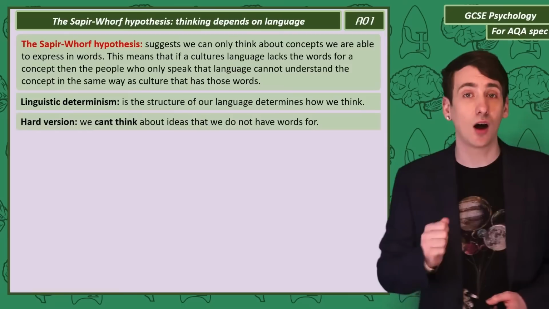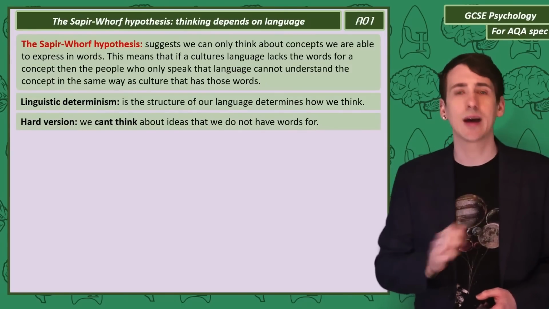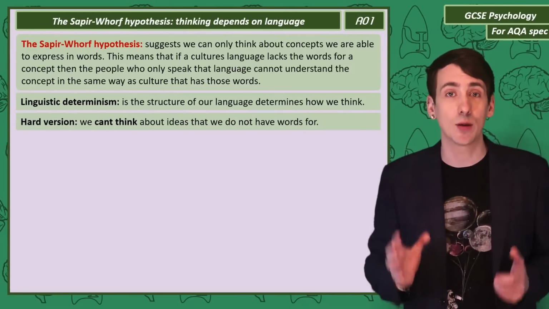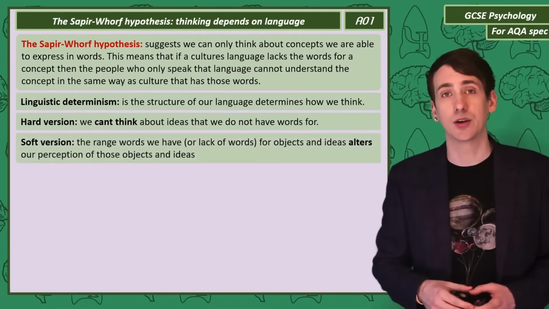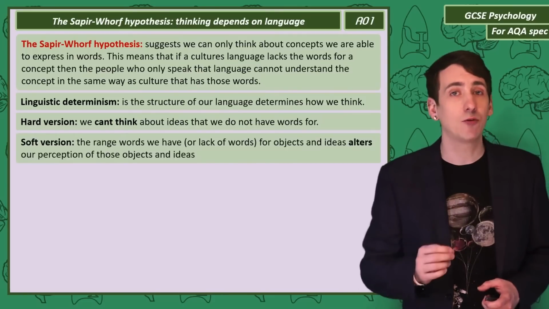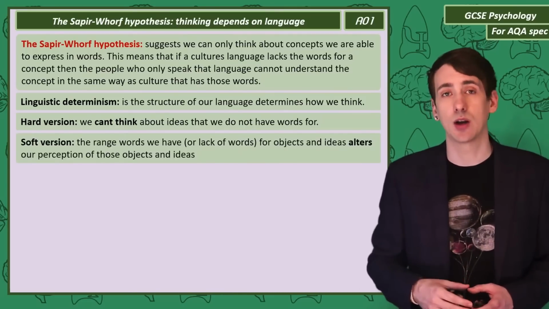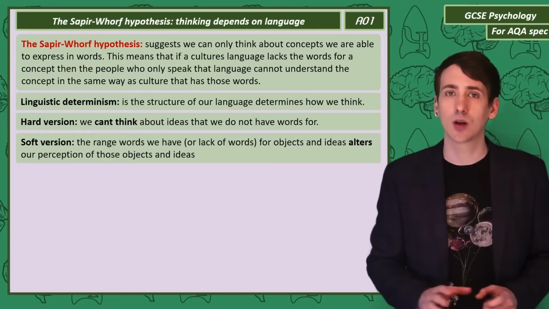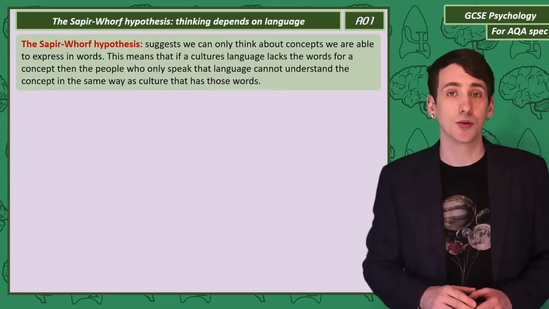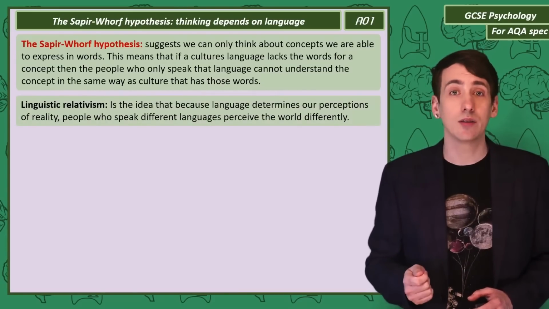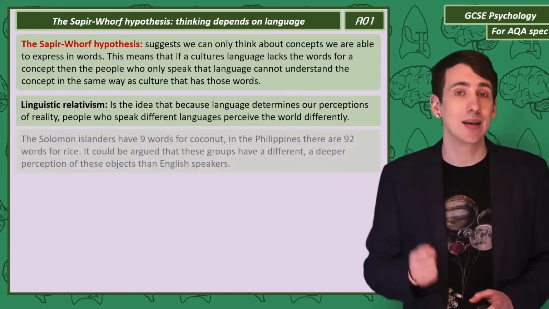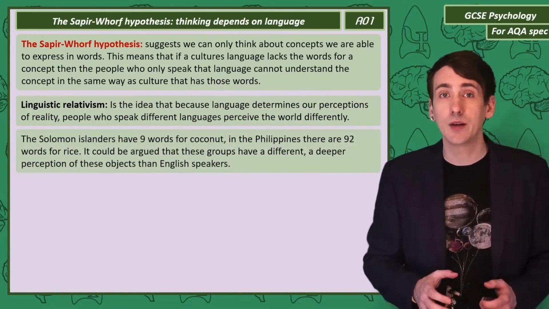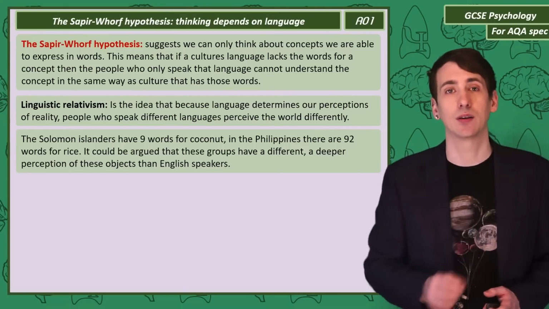What I've suggested is a hard version, that without the words, I can't even think about the idea that the word represents. And there's the soft version, that the range of words I have for objects changes our perception of them. Okay, this is getting a little complicated. I'm going to give you some examples to show you what I mean. If you live in the Solomon Islands, you would have 9 words for coconut. In the Philippines, there are 92 words for rice.